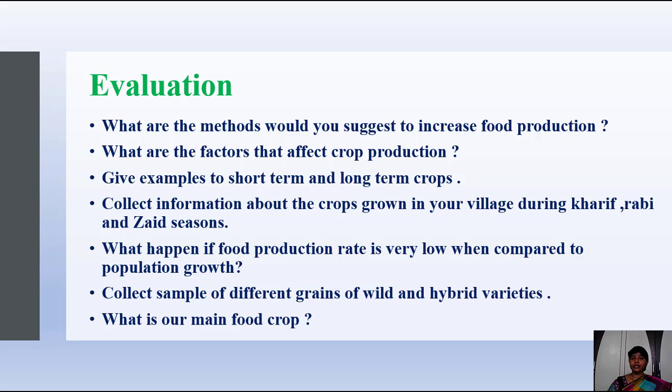Evaluation time. What methods would you suggest to increase food production? What are the factors that affect crop production? Give examples of short-term and long-term crops. Collect information about the crops grown in your village during Kharif, Rabi and Zaid seasons. What happens if the food production rate is very low when compared to population growth? Collect samples of different grains of wild and hybrid varieties. Wild means local variety. What is our main food crop?